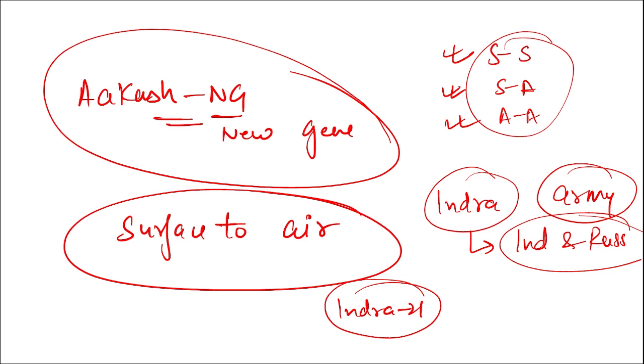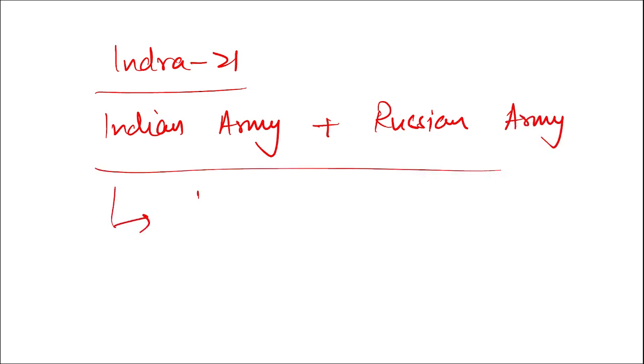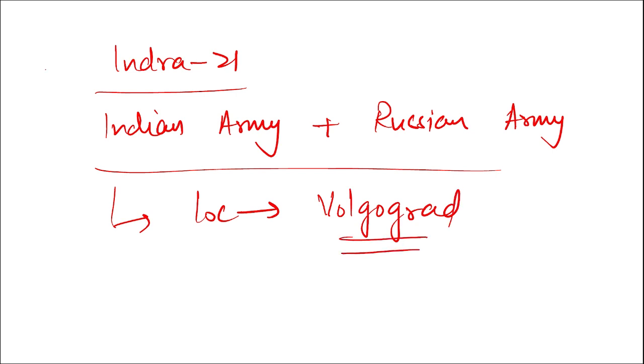What is the location of this exercise? Where was this conducted? See, I told you, that is the reason I ask you to pay attention to the locations. The Indian Army and the Russian Army conducted this Indra exercise. What is the location? Tell me. The location will be Volgograd. Volgograd is the location where this exercise Indra 21 was conducted by the Indian Army and Russian Army.